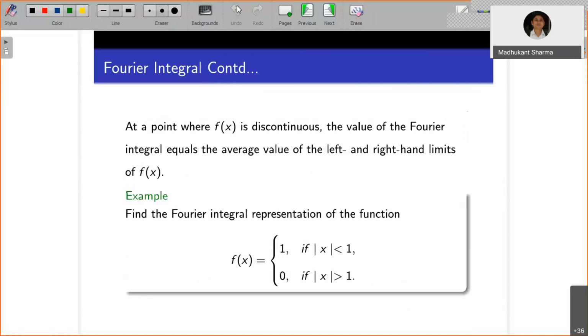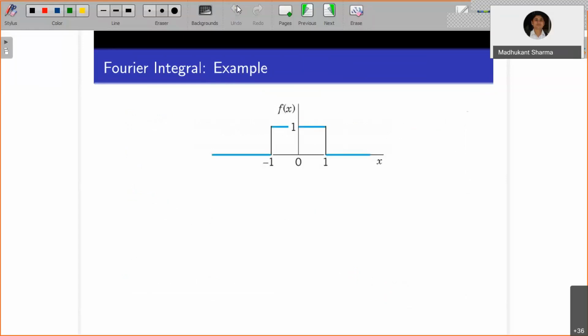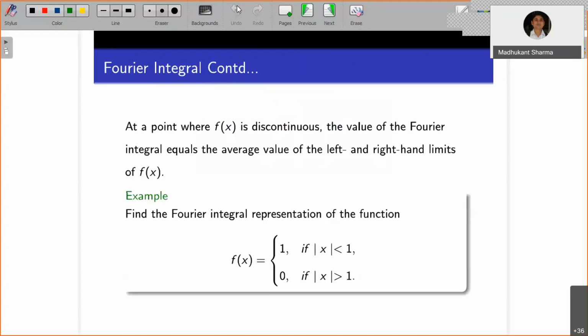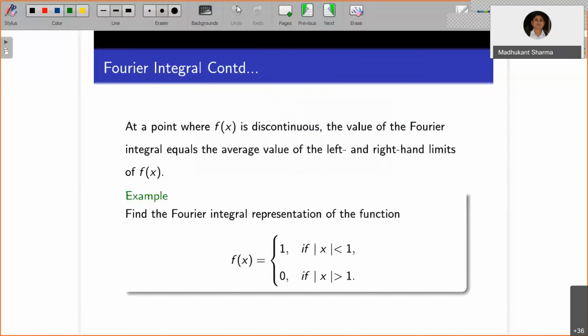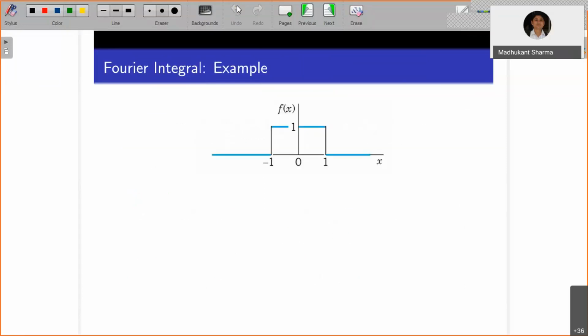We are interested in the Fourier integral representation of the function f(x) equal to 1 if |x| is less than 1, and 0 if |x| is greater than 1. So this is the curve if you plot it on the xy plane. Whenever |x| is greater than 1, it is 0, it is flat. And when |x| is less than 1, it is 1.